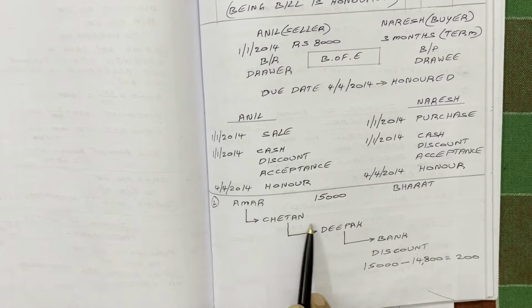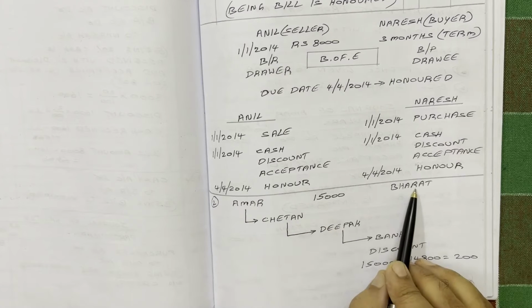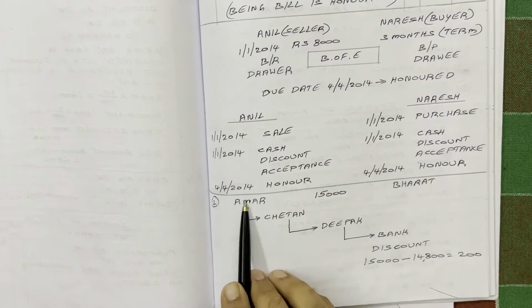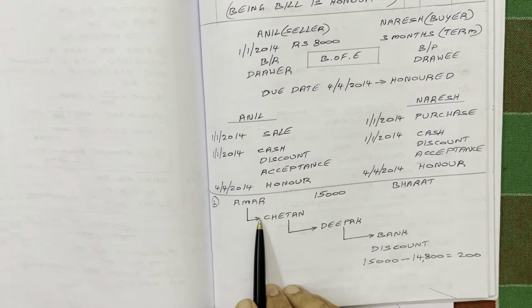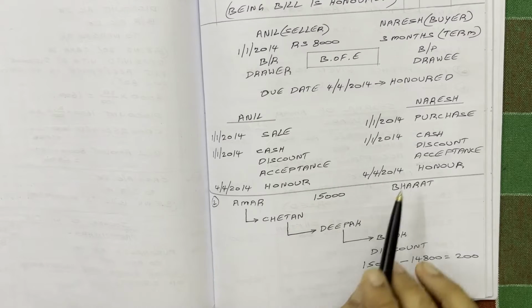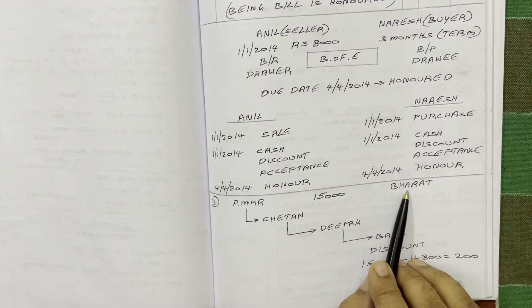So while writing journal entries in their books, bills receivable word we should write. To Bharat, this bill is bills payable. Therefore in his books, we have to write bills payable word. So these three members on this bill in future are going to receive the money. Therefore in these three persons' books, while writing the journal entries, bills receivable word we should write. Bharat has to pay this amount now. Therefore for Bharat, this bill is bills payable, liability.